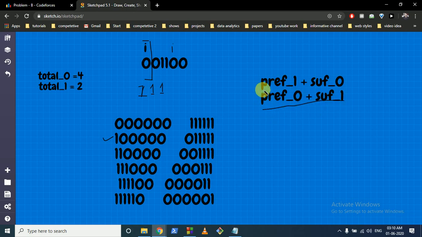We want to find out the prefix of zeros and suffix of 1. So now we want to find out how many ones are there in the prefix, and we want to convert everything to 0 here and everything to 1 here. And if we want to convert everything to 1 here, we want to find out how many zeros are there, so suffix of zeros. So at every position we want to find out the prefix of 1 plus suffix of 0, or prefix of 0 plus suffix of 1, and we want to find out the minimum of these conditions. I'll tell you with the code.